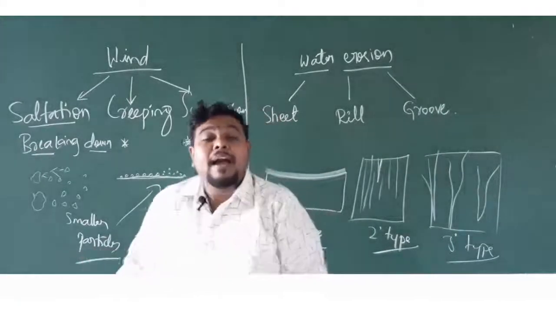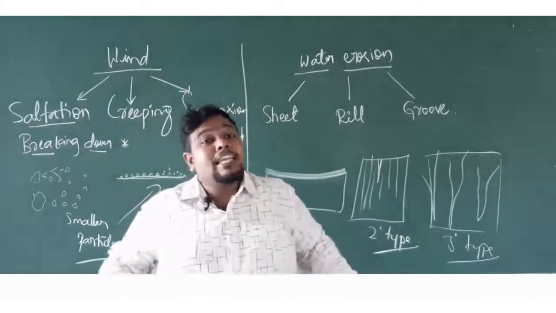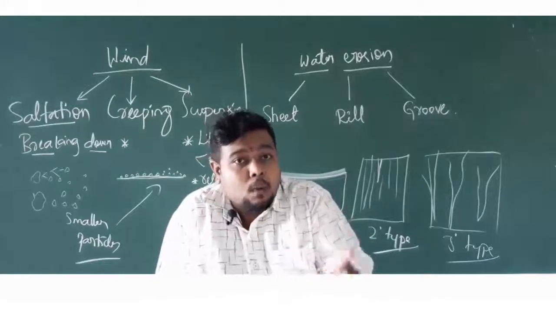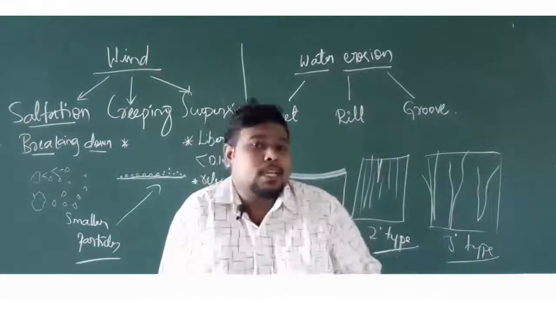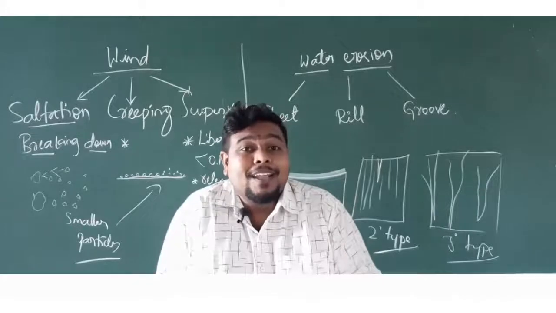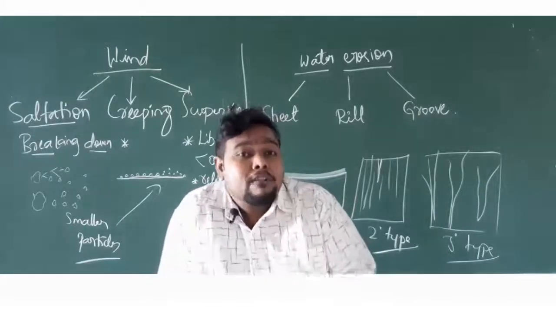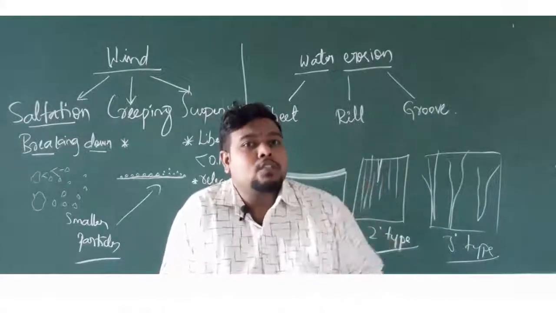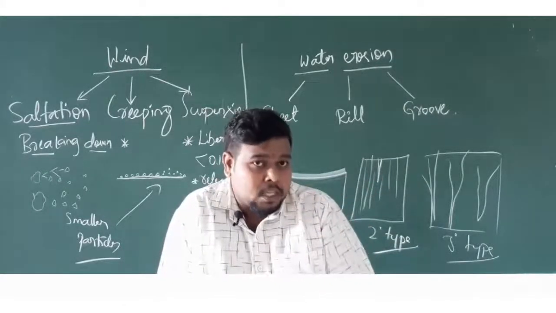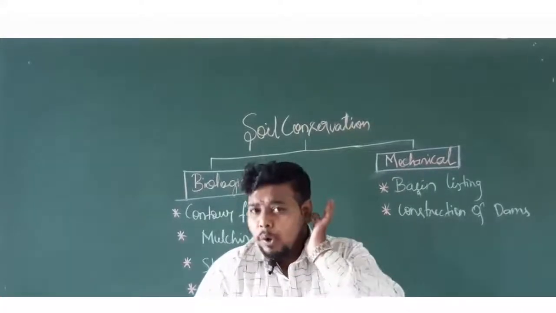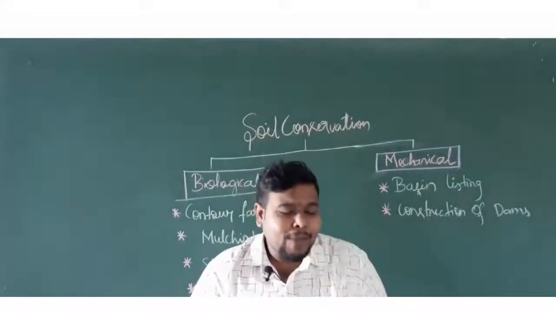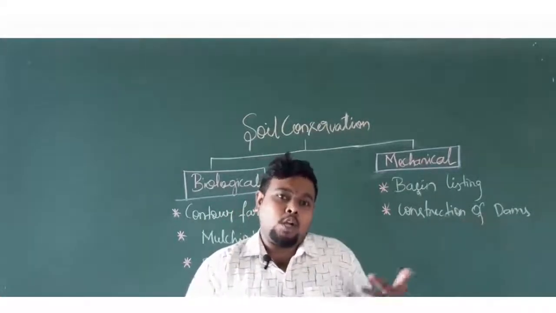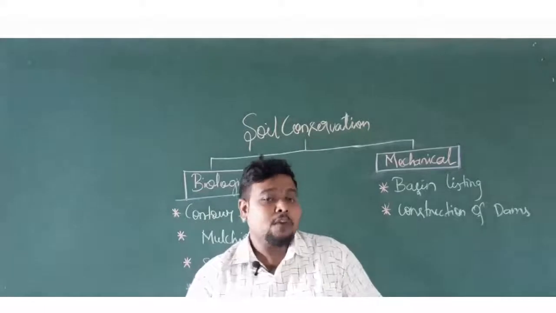So, these are the two important factors which are responsible for soil erosion. One will be your wind and the second one will be your water. That depends upon the area. Every area cannot be exposed to only wind or water, or they may be exposed to both types also. It depends on the particular habitats or particular environment found in that particular area here. So, this is what you mean by soil erosion and what are the different types of soil erosion. So, here we learnt what you mean by soil erosion, what are the various factors responsible for soil erosion and all the important types and what are all the happenings in case of those two types of soil erosion.